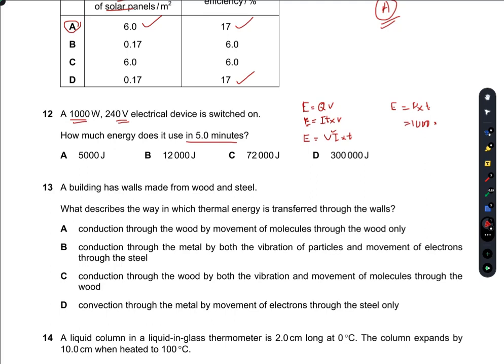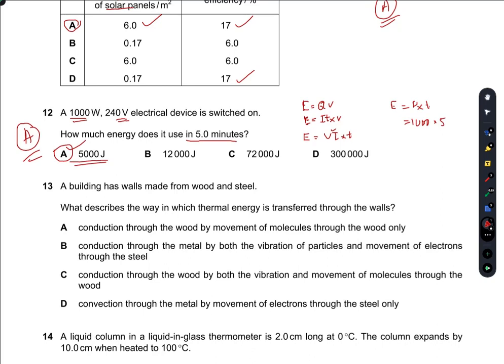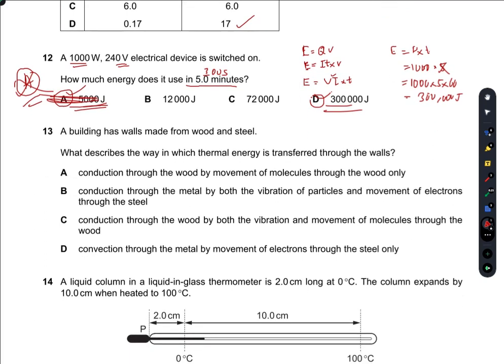use in 5 minutes? So I will take 5 minutes as such. So that means A would be the right option. No, sorry. I won't take 5 minutes as such. Each minute contains 60 seconds. So I will have to multiply 1000 with 5 and then with 60 seconds. So that is 3 lakh joules. So 3 lakh joules would be the total energy utilized in 5 minutes, that is 300 seconds. I forgot to convert minutes into seconds, sorry. So D is the right option.